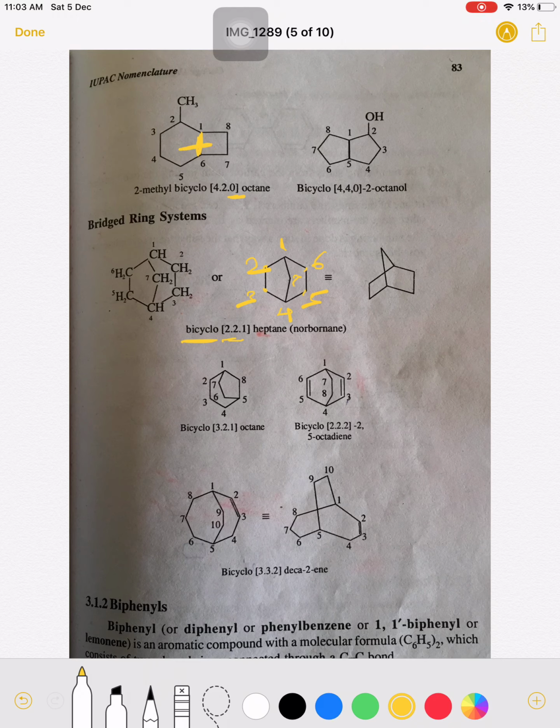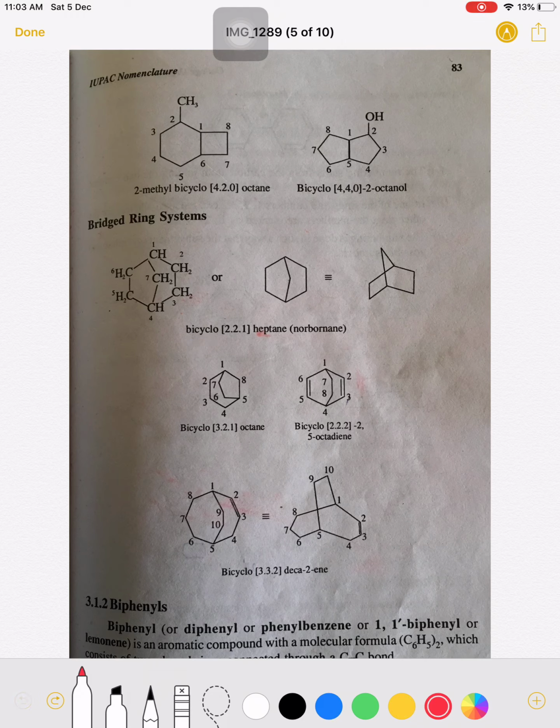But now see this molecule here. This carbon is common to both the rings, therefore the one is common here, a bridgehead carbon is there, therefore the number is 2.2.1 and the total number of carbon atoms is 7, therefore it is a heptane. So the name of this molecule is bicyclo, in the square bracket 2.2.1 heptane.